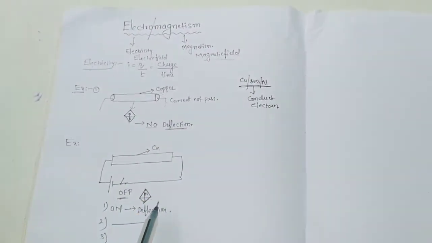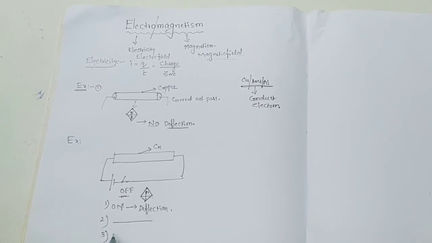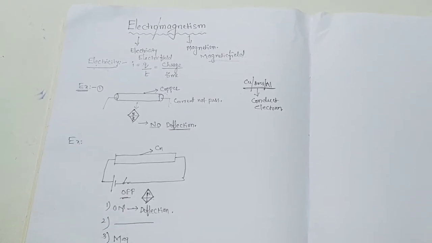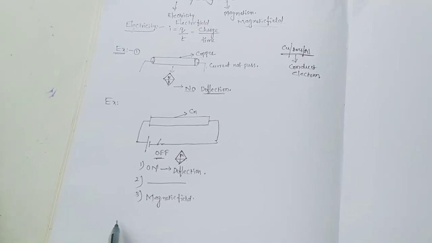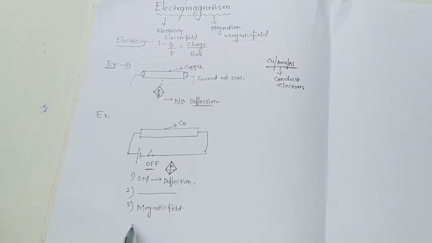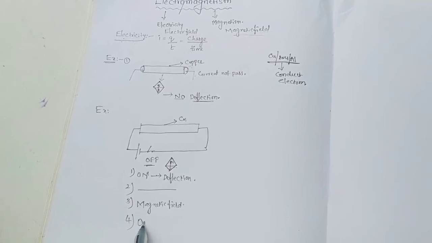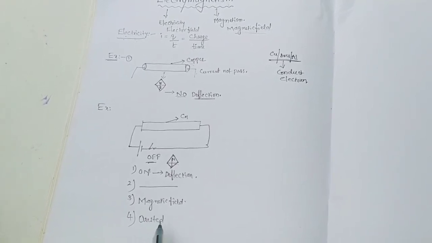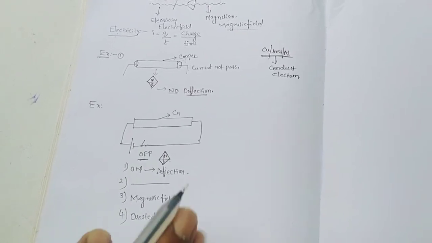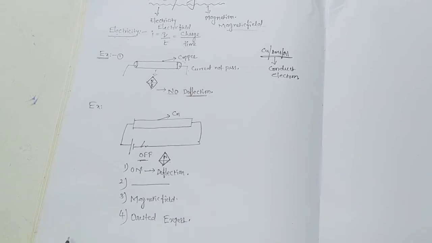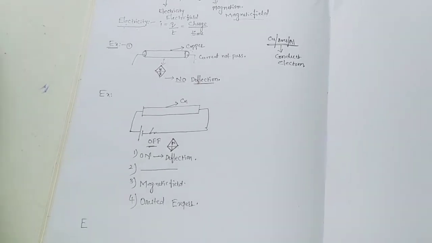So then, it can be producing a magnetic field. This is done by the Oersted experiment. This experiment is Activity 1, so we have to discuss it in text 1.